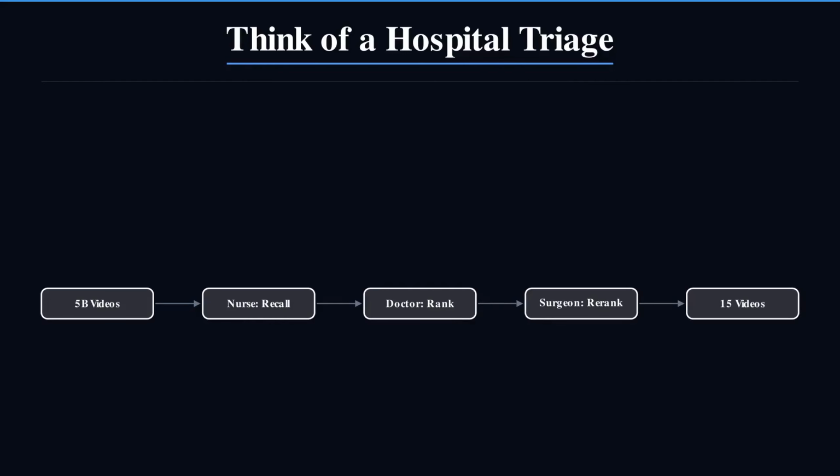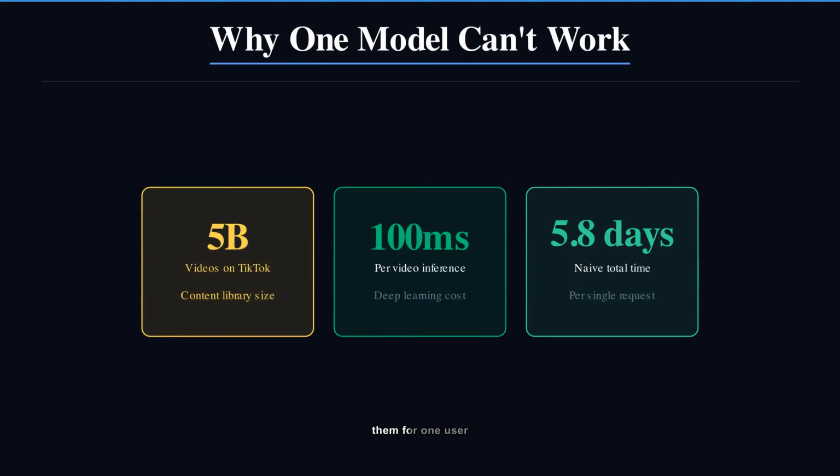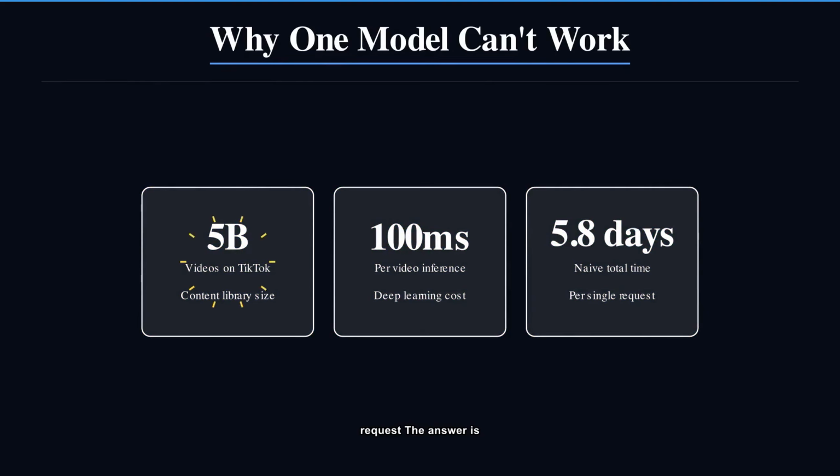Before we go deeper, let us do the math on the naive approach. Take a single deep learning model. It takes 100 milliseconds per video. TikTok has 5 billion videos. Run the model on all of them for one user request. The answer is 5.8 days per request, per user. You cannot score the entire library. You need a cascade. Here's what nobody tells you.